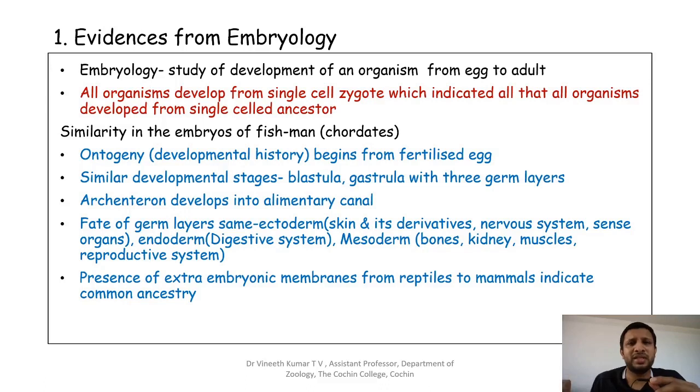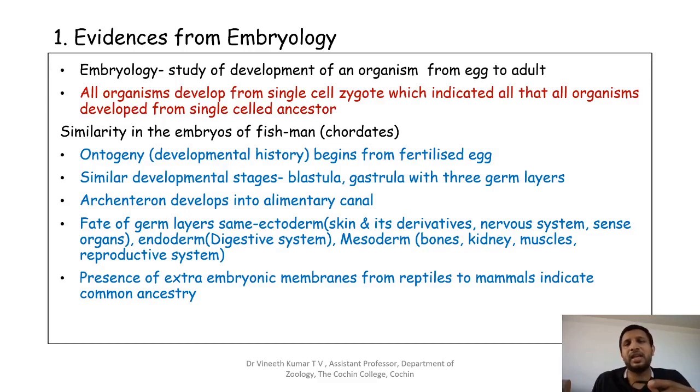That development is seen to be similar in all these groups. And coming to the mesoderm, it gives rise to the bones, the kidney, the reproductive system, etc. So all these developmental stages or developmental history are the same as seen in fishes to mammals, and that is taken as evidence from embryology.